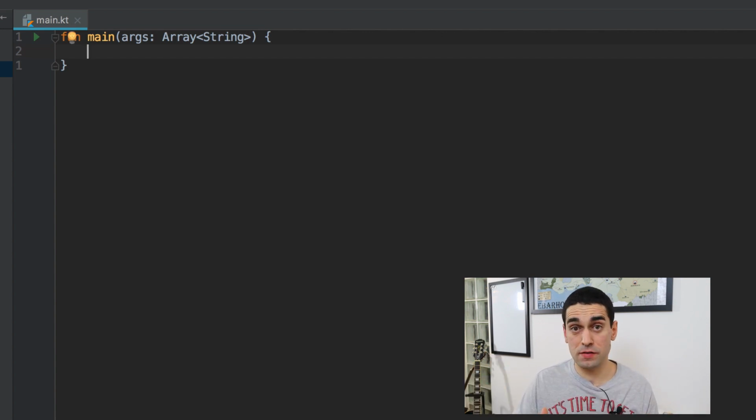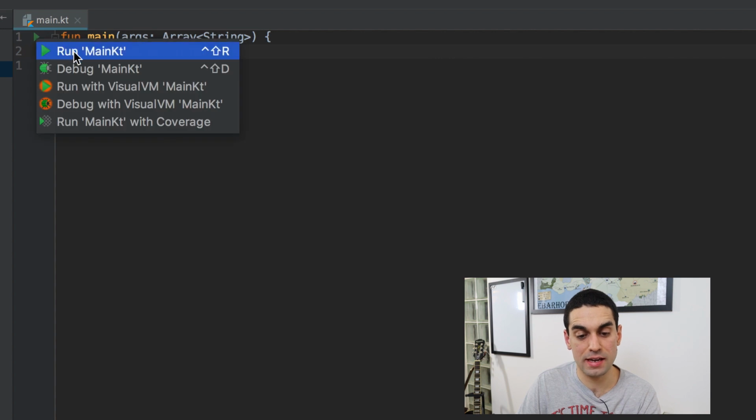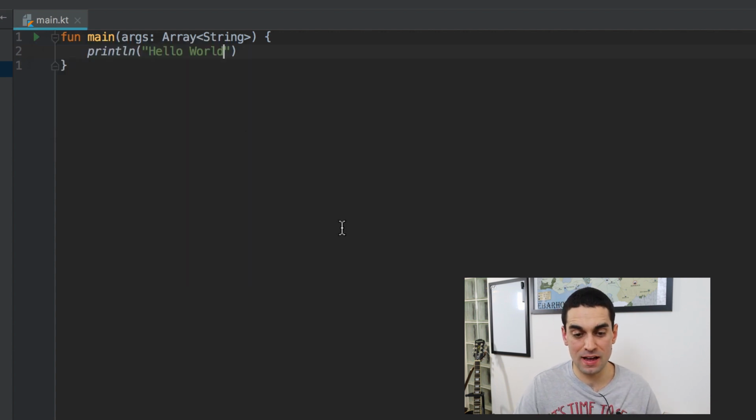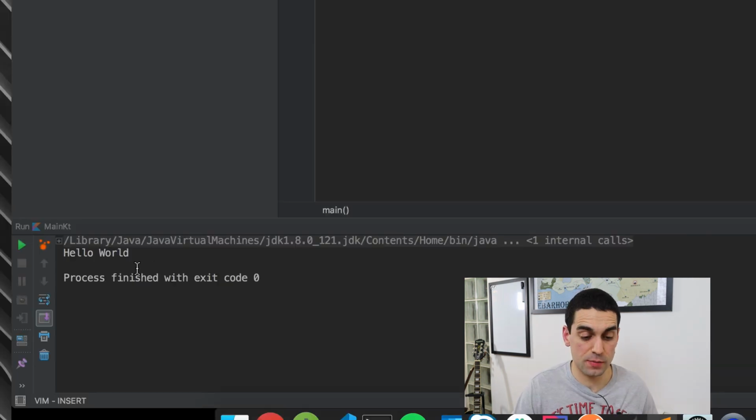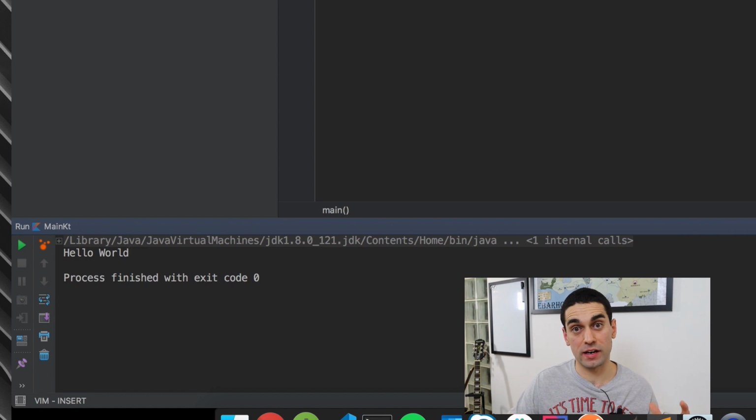Inside of my main function, just to make sure that everything is working, I'm going to do a print line to quickly print out the words hello world. I'm going to save, and I'm going to hit the little play button next to the main function at the top. Play, run main kt. That is the program that I've written. Run main kt. I'm going to hit that. I'm going to wait for a second as it builds. And you'll see down at the bottom, it's just finished running. You can see the words hello world. So everything is working and connected.